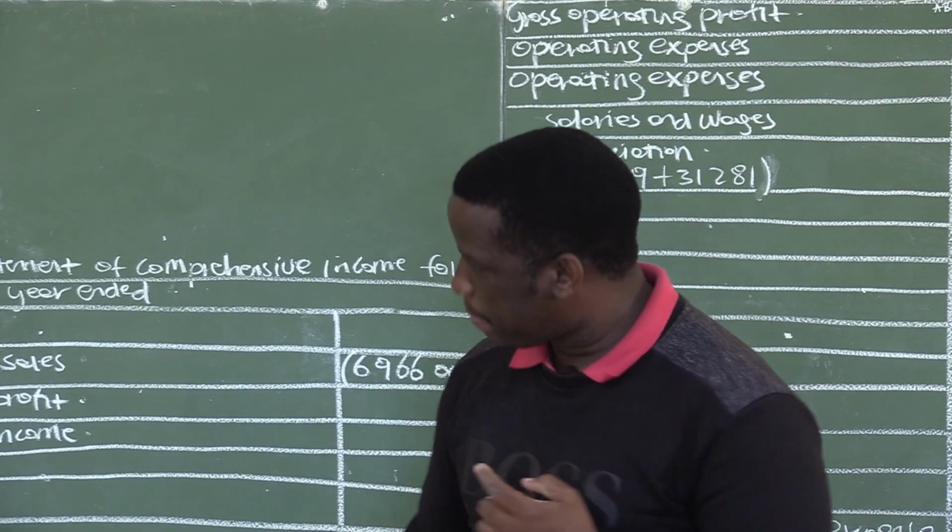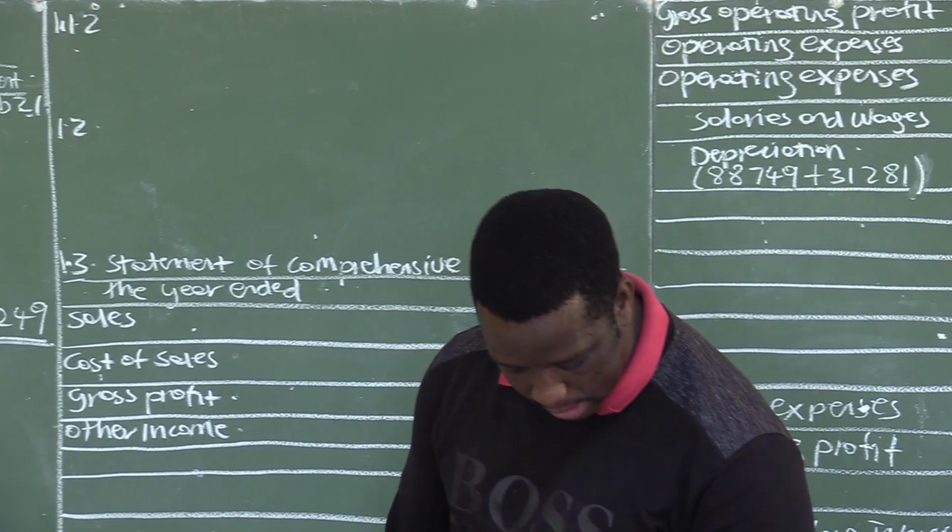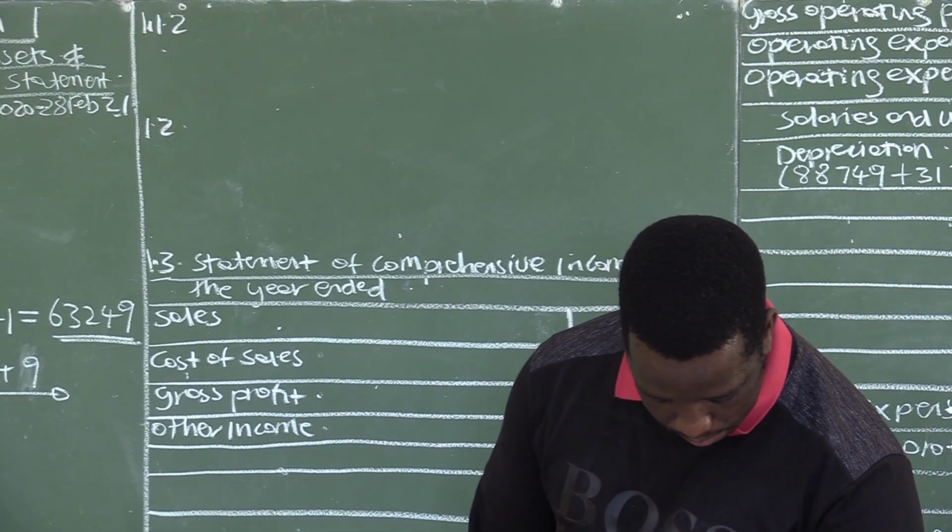Roman figure 3. What is it that is required of us in Roman figure 3?